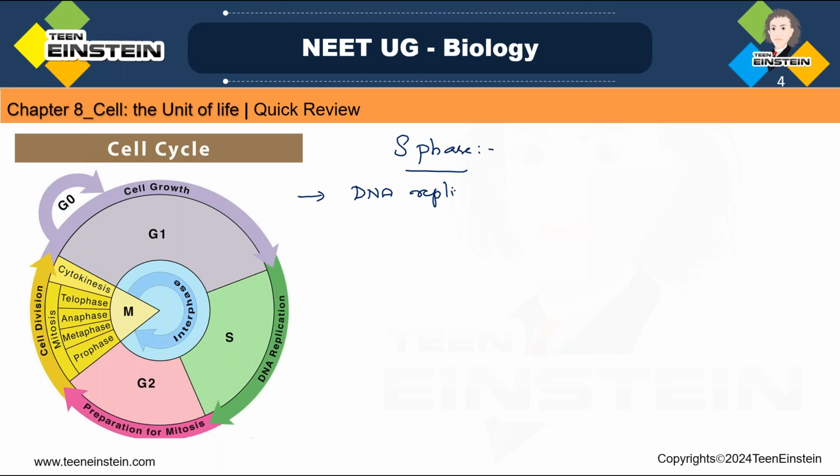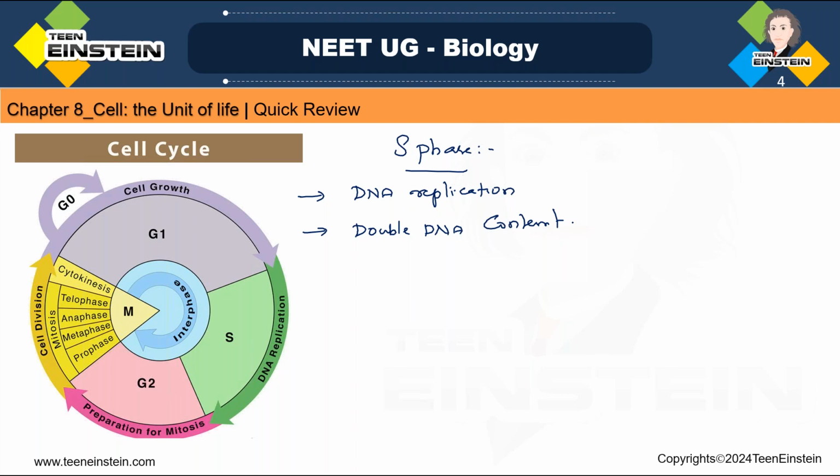So here DNA synthesis is taking place. Replication means it's becoming double, right? New strands are getting synthesized. That's how replication is happening. So here DNA replication is taking place and new strands of DNA are getting synthesized. So that is called a synthetic phase, the phase of synthesis. The amount of DNA will become double. The DNA content will become double.